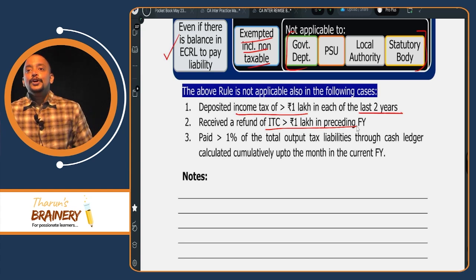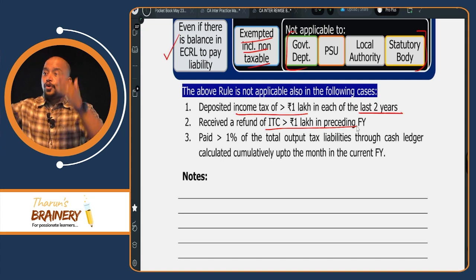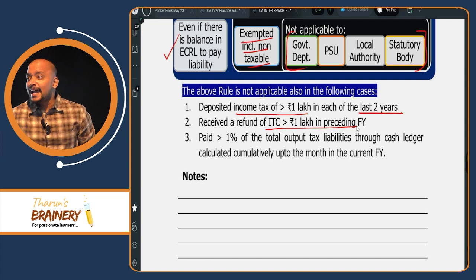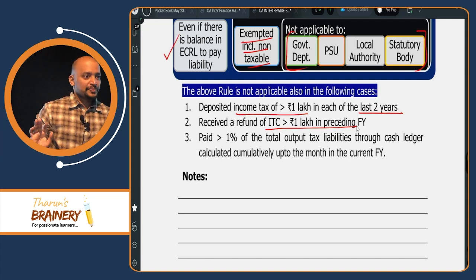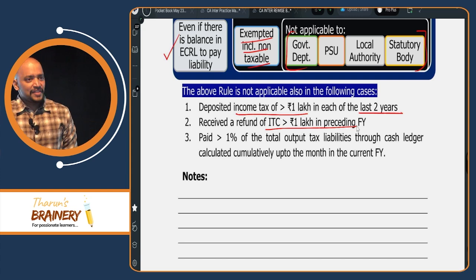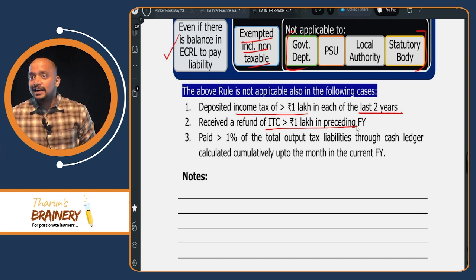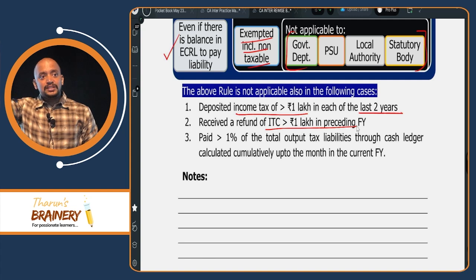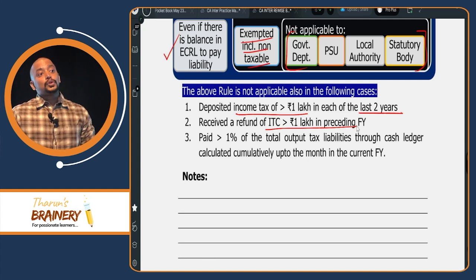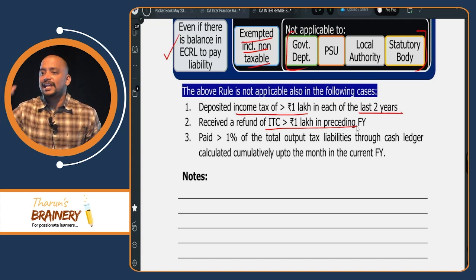Or third one, you already paid more than 1% cumulatively in the current financial year. For example, in the current financial year, you paid up to July 3 lakhs out of the total liability of 50 lakhs.